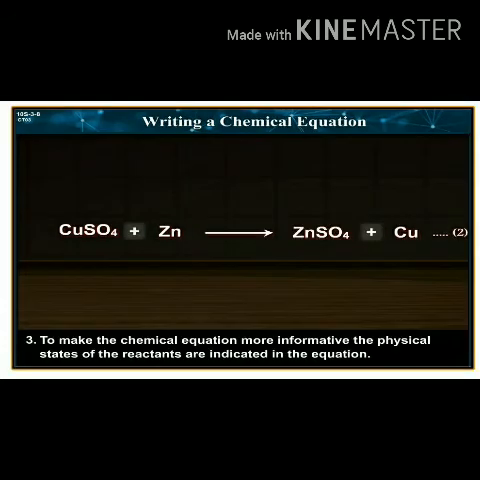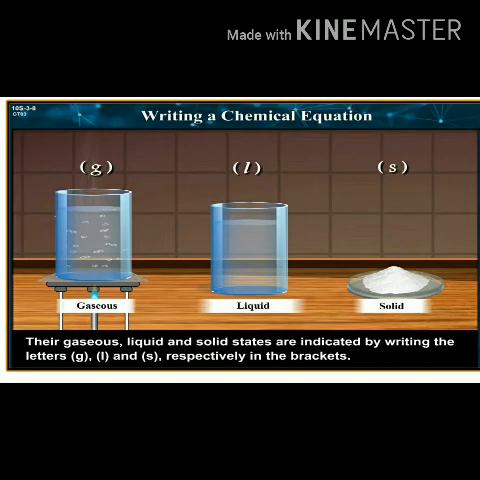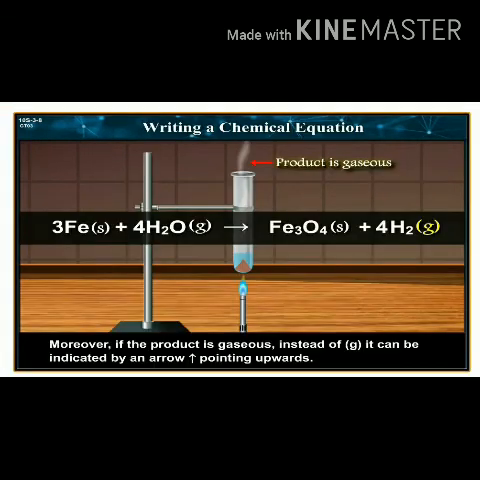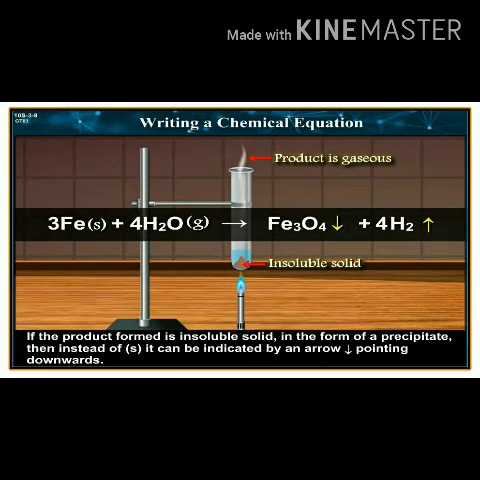3. To make the chemical equation more informative, the physical states of the reactants and products are indicated in the equation. Their gas, liquid and solid states are indicated by writing the letters g, l, s respectively in brackets. Moreover, if the product is in gaseous state, instead of g it can be indicated by an arrow pointing upwards. If the product formed is an insoluble solid in the form of a precipitate, then instead of s it can be indicated by an arrow pointing downwards.